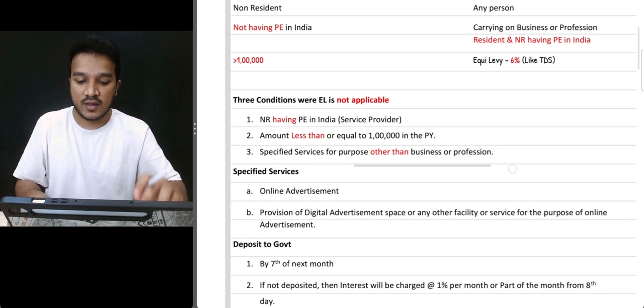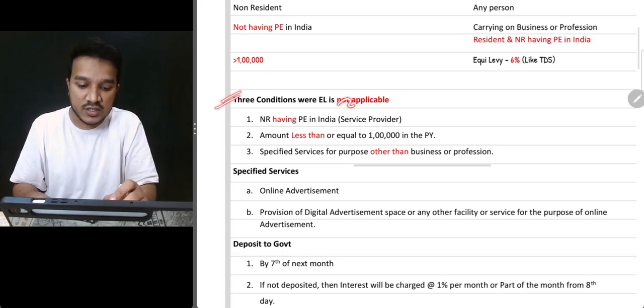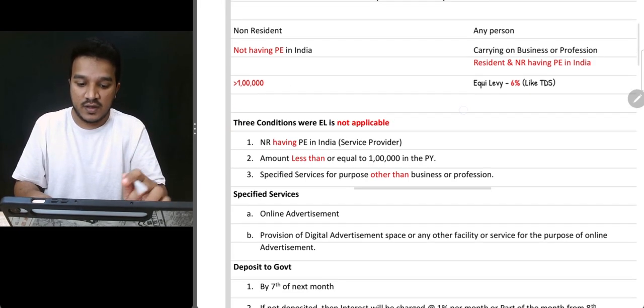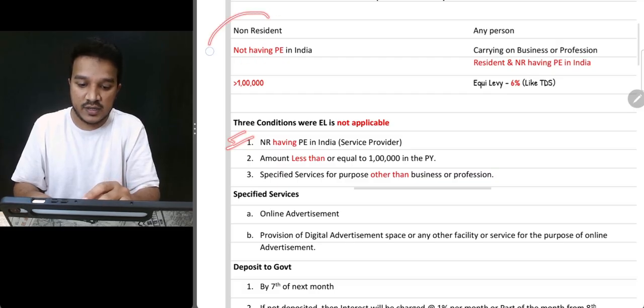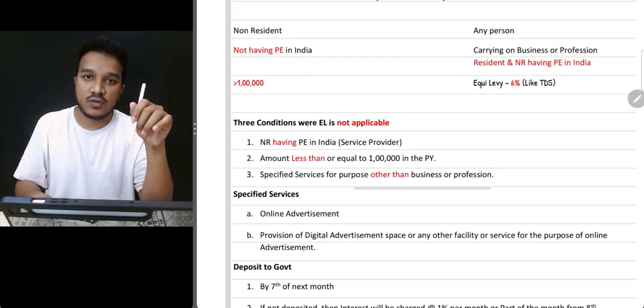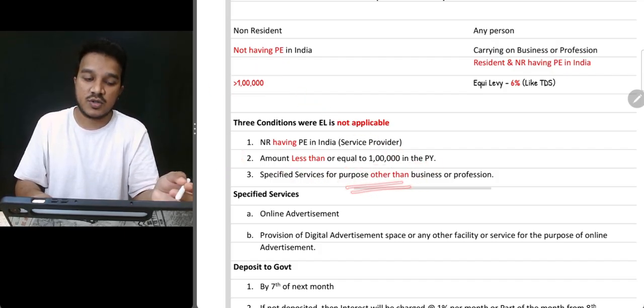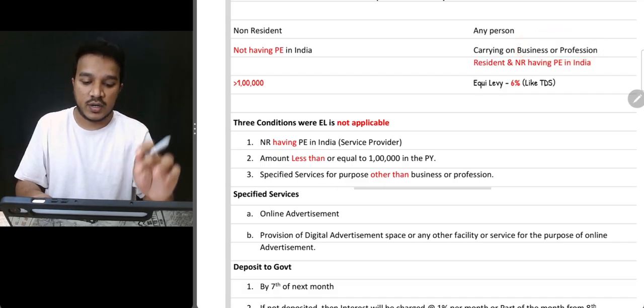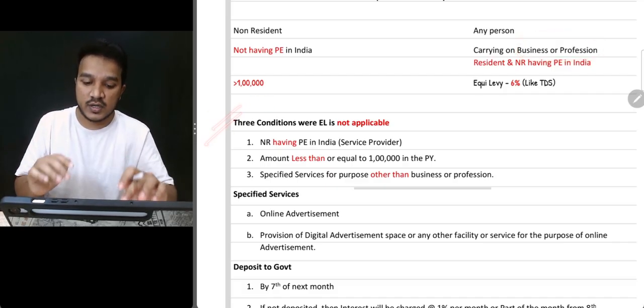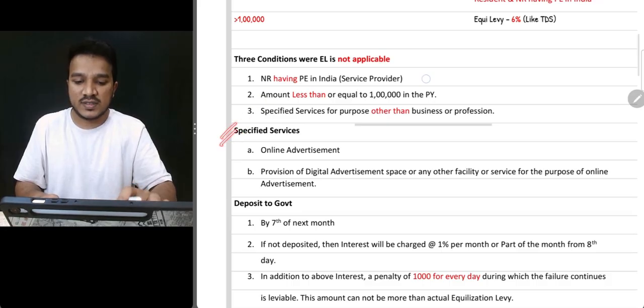Please pay attention. There are three conditions where equalization levy is not applicable. First one is non-resident having PE in India. If this fellow is having PE in India, gone case, equalization levy not applicable. Again, amount less than 1 lakh, not applicable. If this is used other than business or profession, if used for personal purpose, equalization levy not applicable. These three conditions are sorted.